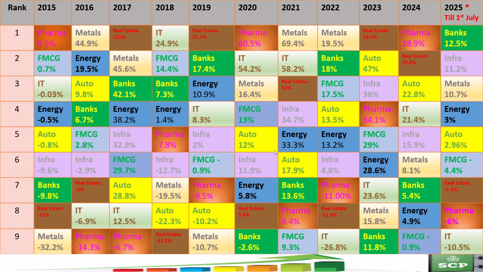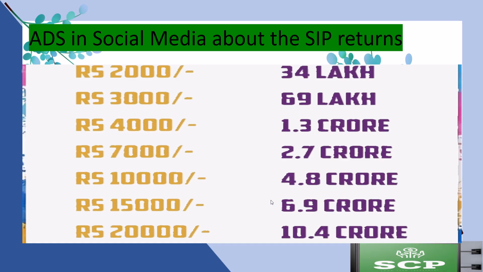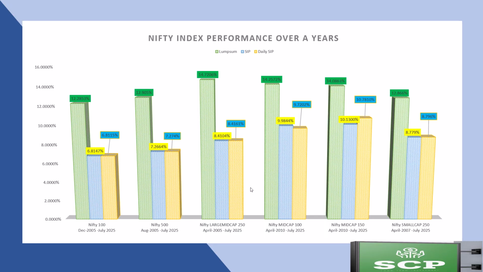We have looked at the returns of benchmark and sectors over the past 10 years. Do you think that investing 2000 each month can create a total of 34 lakh rupees in the next 10 years? To get the 34 lakhs in the next 10 years, it means the mutual fund has to generate 30% returns annually.